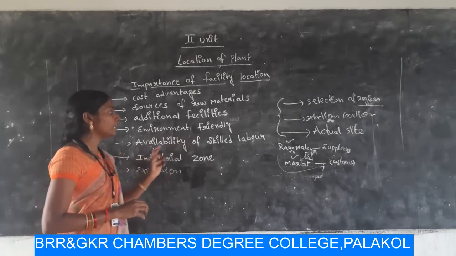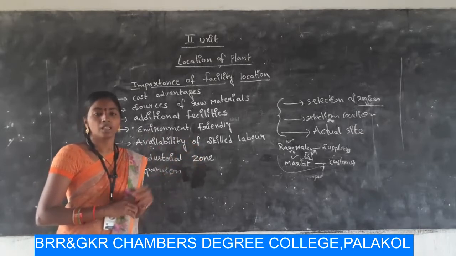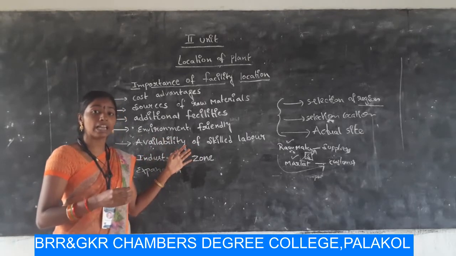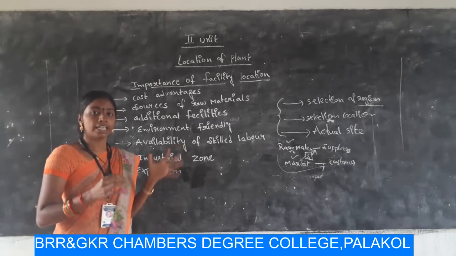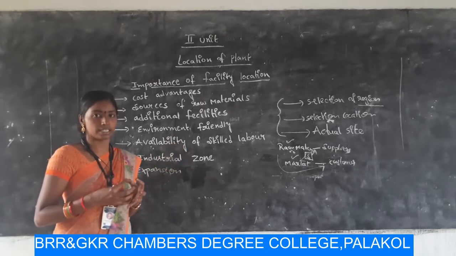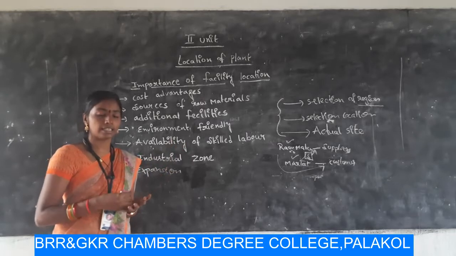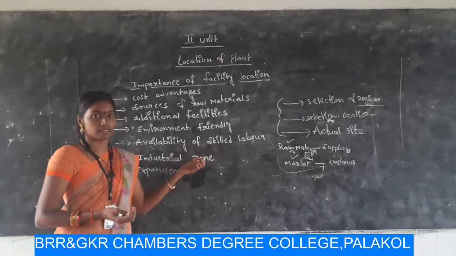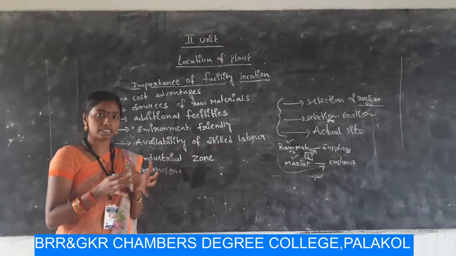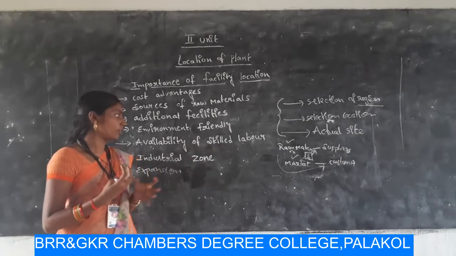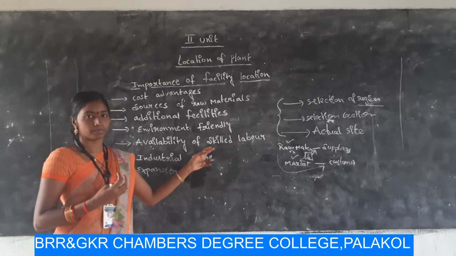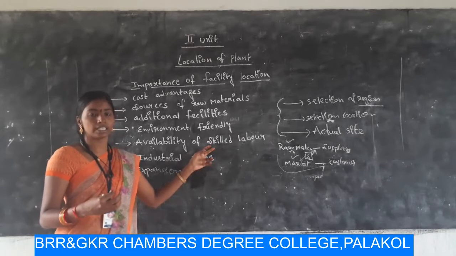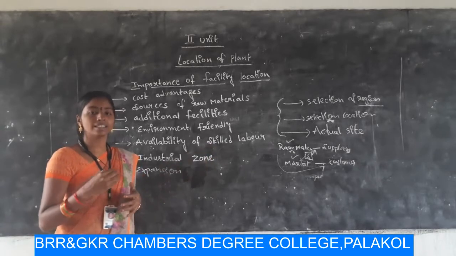The next one, availability of skilled labor. We have to select the site where skilled labor is available, which means we have to acquire persons in the organization, right? So we have to decide their salary, wages. Depending upon their skill, we have to provide salary and wages. So where the organization is located, that location should have availability of skilled labor around it. Otherwise, unprofessional or unskilled persons may get jobs in the organization, which leads to lesser productivity, lesser output for the organization.